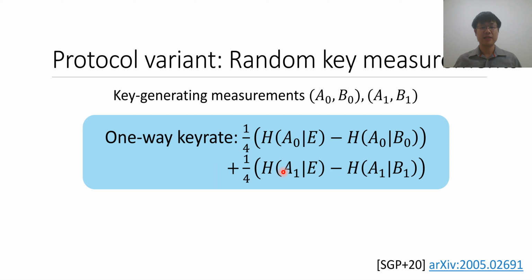The intuition here is that Eve is not able to attack both of the key generating measurement pairs optimally, and this results in an overall improvement in the key rate. This work was developed last year as well, and it was shown to improve the overall key rate and noise tolerance of DIQKD as well.